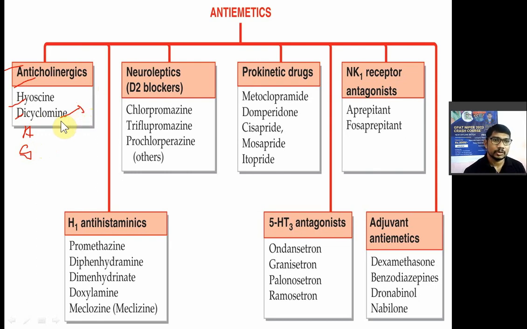So if you are getting a spasm of your smooth muscles, dicyclomine is a semisynthetic derivative of atropine used as an antiemetic as well as a smooth muscle relaxant. Now, I have seen atropine and scopolamine; scopolamine is most commonly used as an antiemetic from this anticholinergic category.